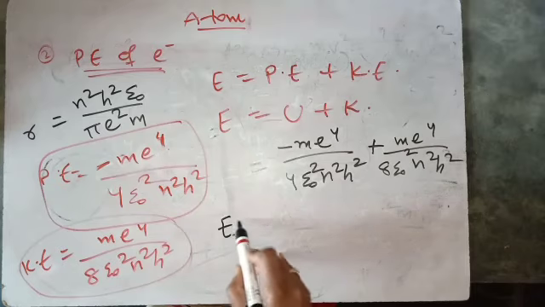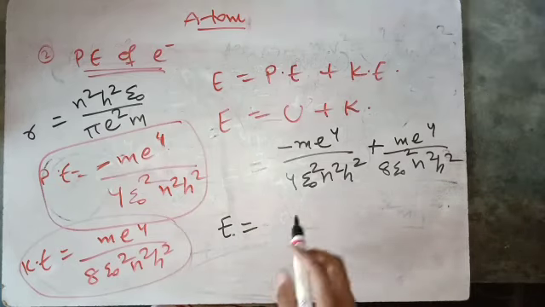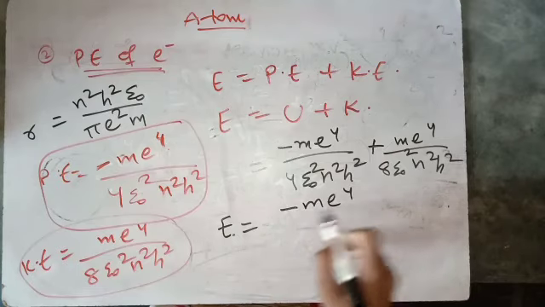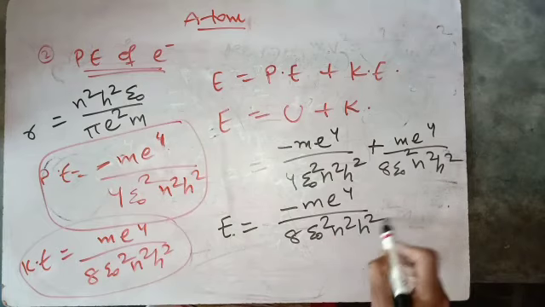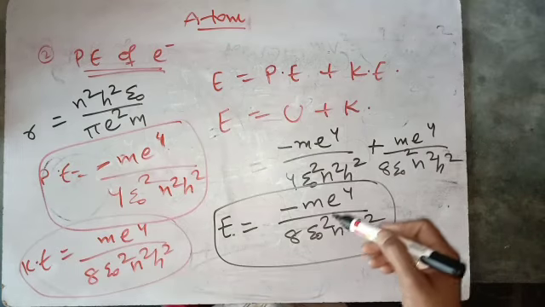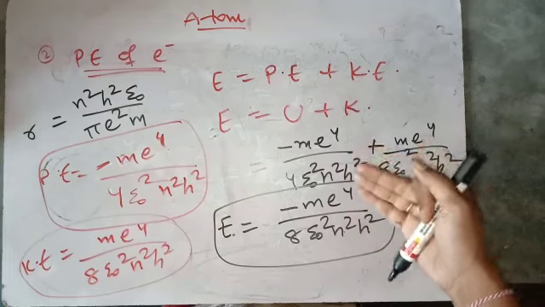You just take the LCM and solve. You will have the total energy as minus m e power 4 by 8 epsilon naught square n square h square. This is the energy of the nth orbit according to Bohr's atomic model.